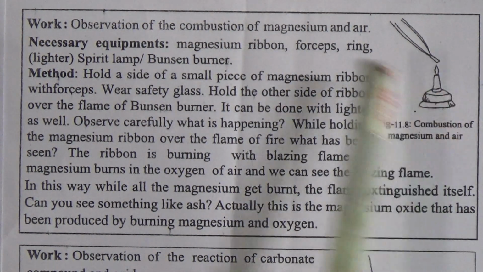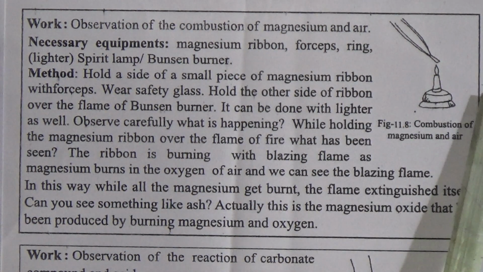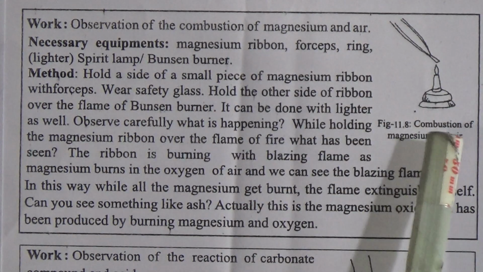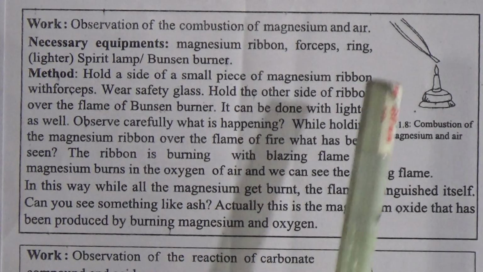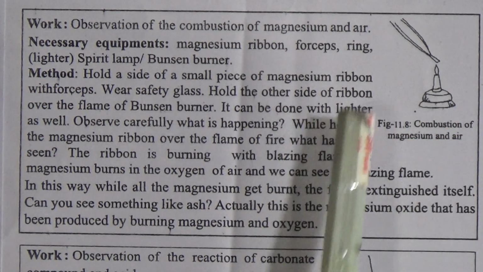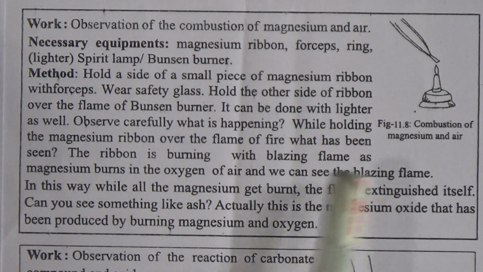Magnesium burns in the oxygen of air. So from this experiment, we can see that magnesium oxide is produced by the burning of magnesium and oxygen. So my dear students, this is an example of combustion also.